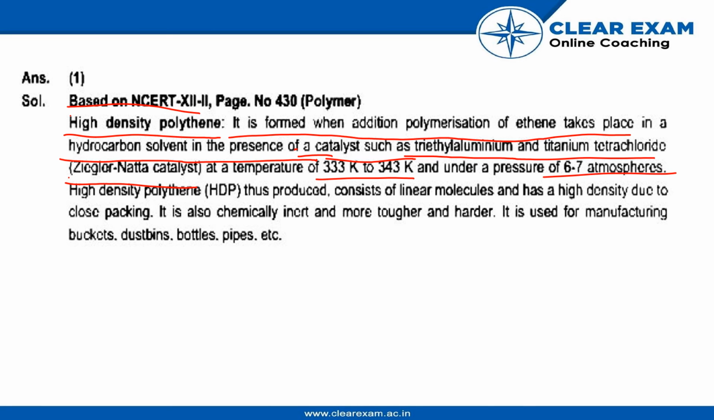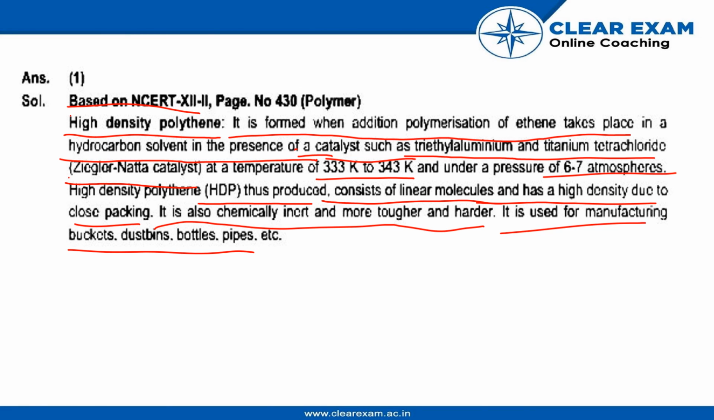Also, it says that HDP thus produced consists of linear molecules and has a high density due to close packing. It is chemically inert and tougher and harder. It is used for manufacturing buckets, dustbins, bottles, and pipes. So both statements are justified here, where statement 2 is the correct explanation for statement 1. So the correct option is 1.